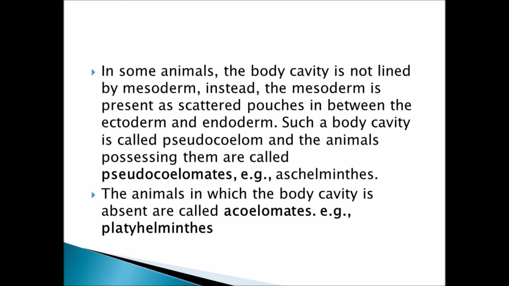When some layers are present in that space instead of coelom, it is called pseudocoelomates. And finally, when no space is there, it is called acoelomates.